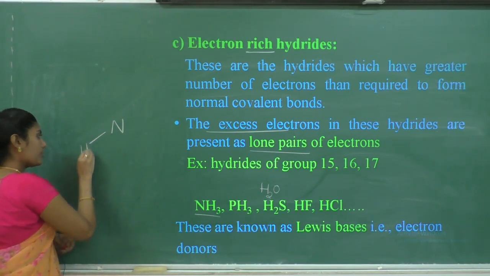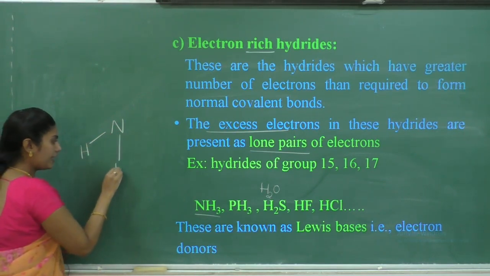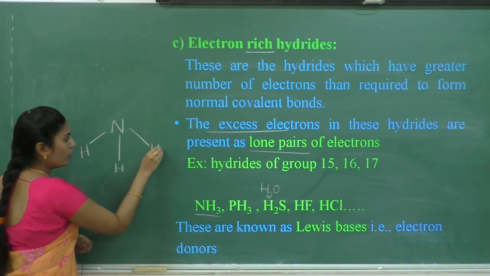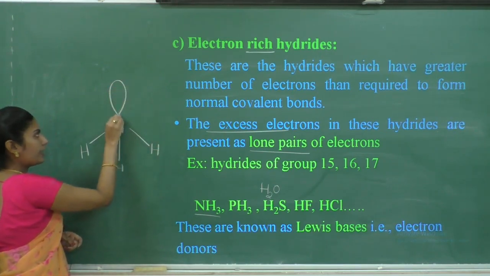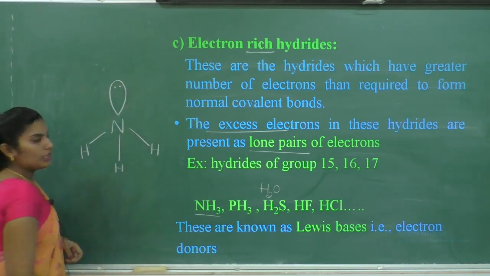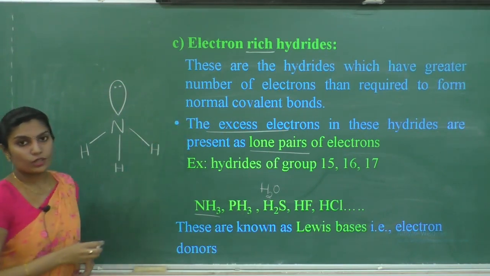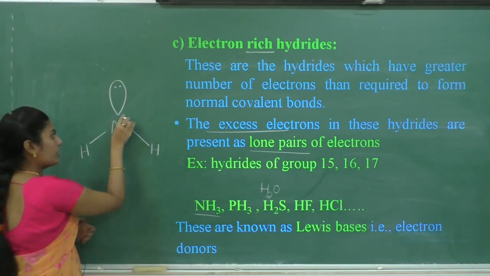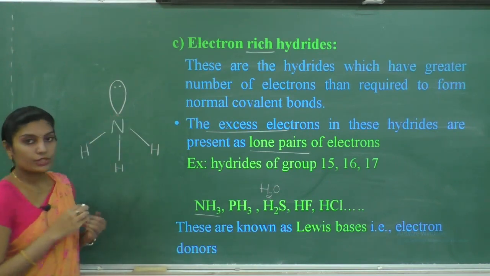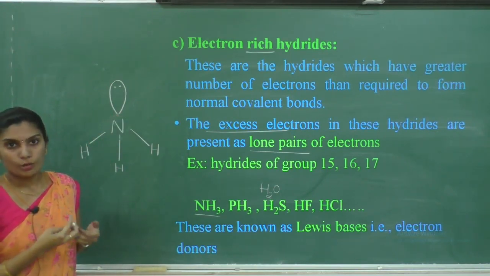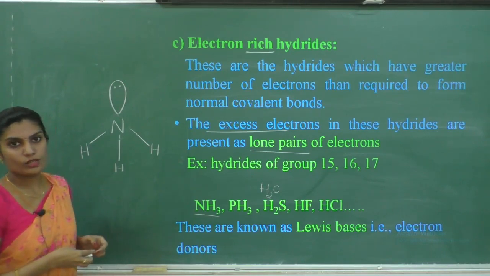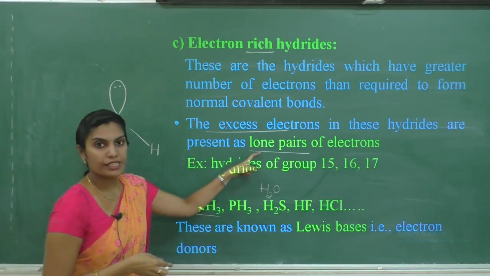you can see it contains one lone pair of electrons. This nitrogen is containing one lone pair of electrons. Extra electrons are present on this nitrogen atom which are not involved in the bonding. Then those electrons are called lone pairs of electrons.